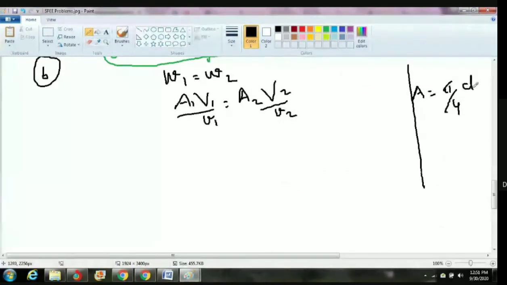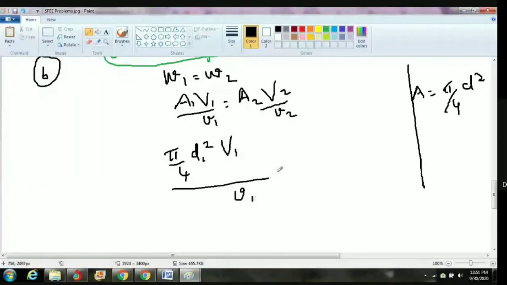So here we use the formula: pi by 4 d1 square V1 divided by small letter v1 equals A2 V2 divided by small letter v2, where A2 is pi by 4 d2 square.